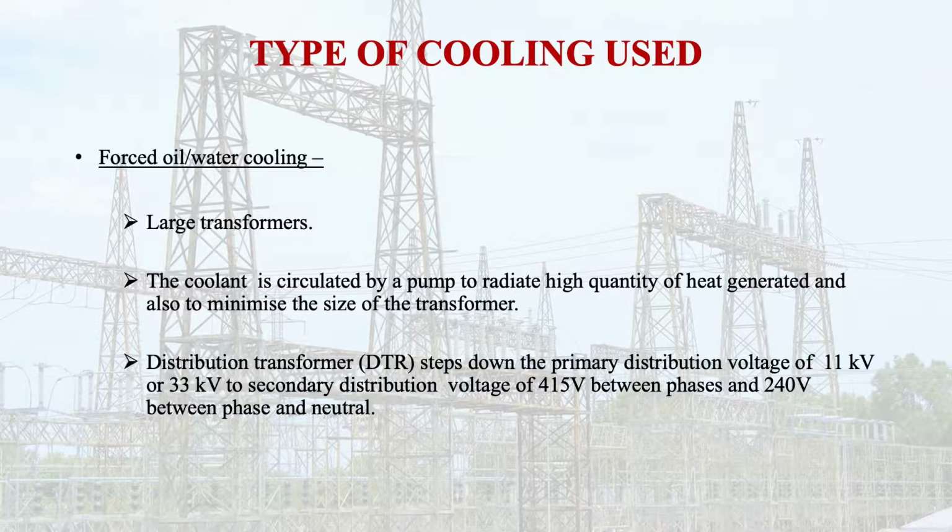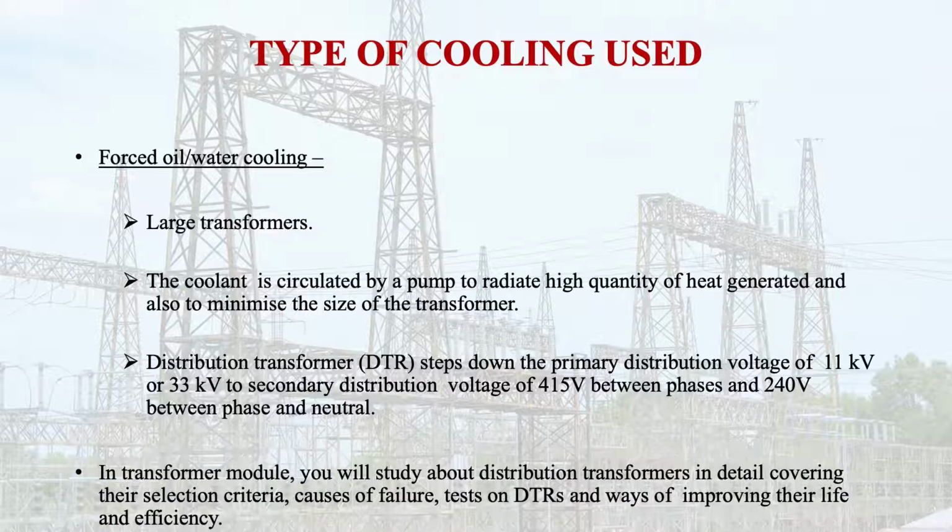So learner, you know that the distribution transformer steps down the primary distribution voltage of 11 kV or 33 kV to a secondary distribution of what? 415 volt between the phases, or three phase, and 240 volt between the phase and neutral. So this is the distribution transformer. In this complete module, you will study the distribution transformer in detail, covering the selection criteria, causes of failure, tests on distribution transformer, and ways of improving their life and efficiency.